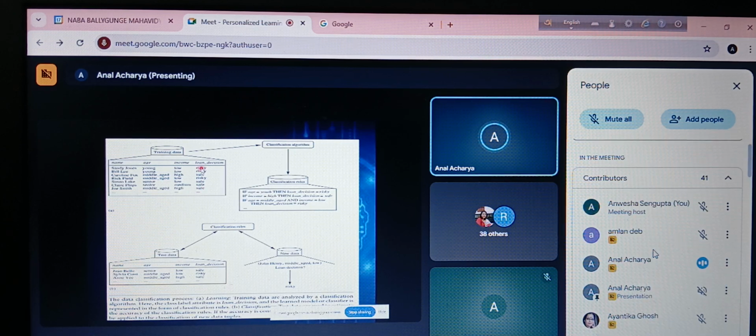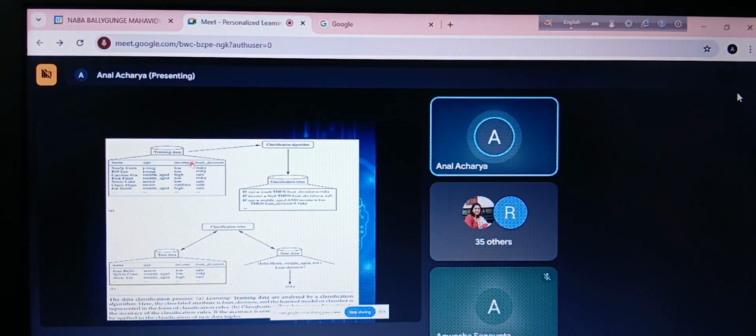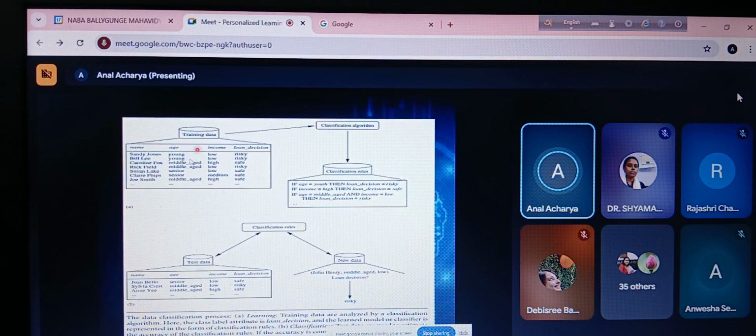Since these rules have been derived from the data, we say that this data is called the training data. Am I clear? And these classification rules that we have got are called the model, the machine learning model.